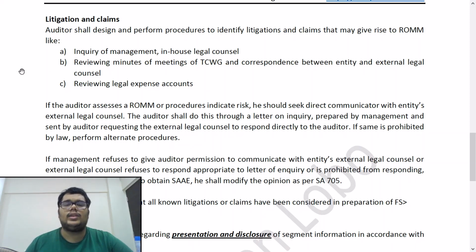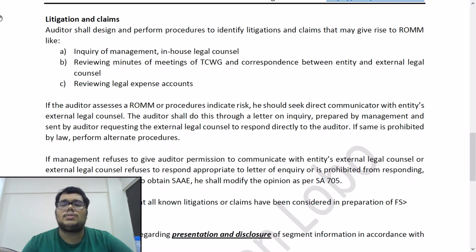Second point is reviewing the minutes of meetings of those charged with governance. So you take the minutes of the board meetings maybe, and of the risk committee meetings. Take those meetings, review them to see if any litigations and claims have been discussed. Even that can be a way of identifying litigations and claims.